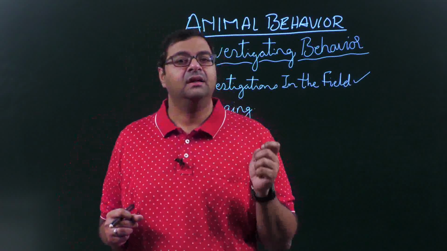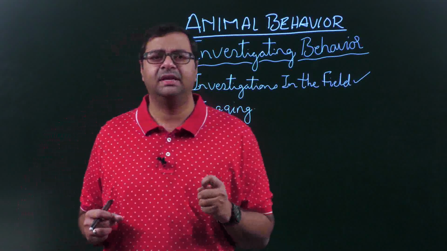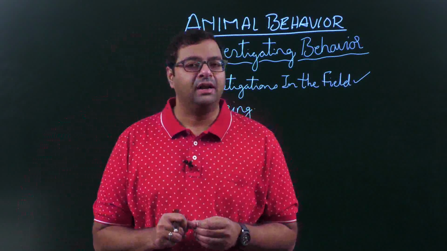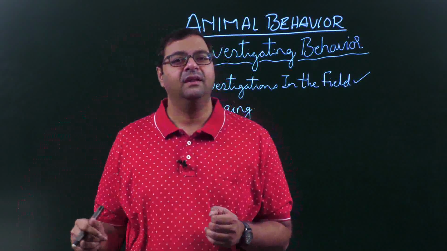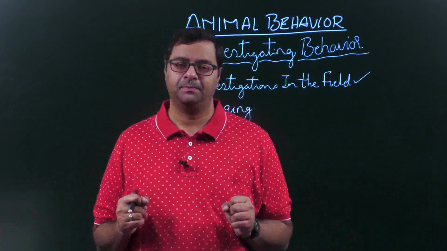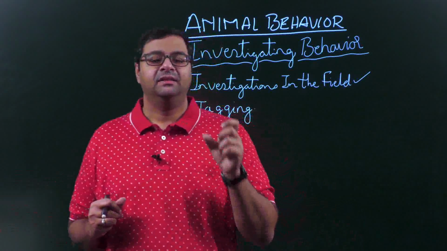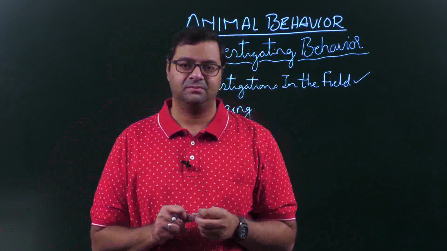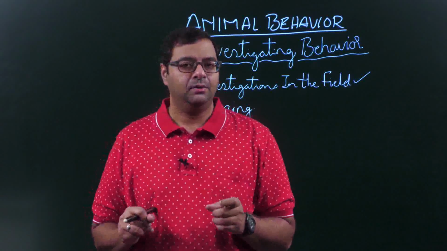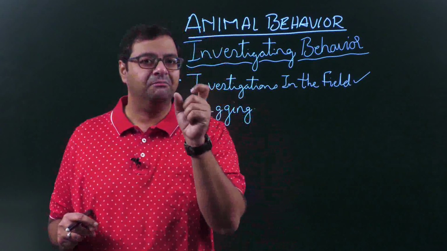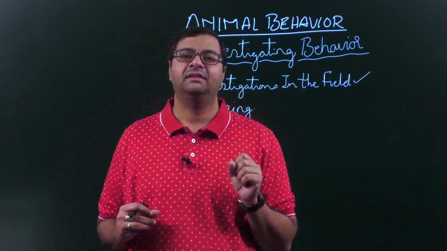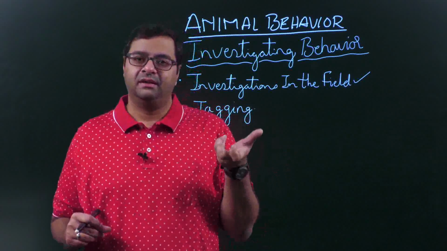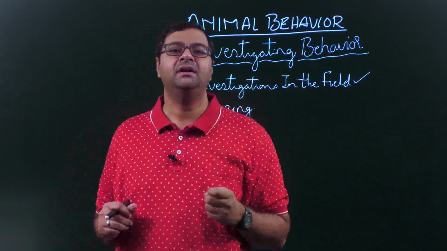Is that clear? Now let me take a simple example. All of you might be knowing about crocodiles. Crocodiles generally live in small groups, and in that there is an alpha male, which is a dominant animal. When the mating season comes, when it's time for the female to lay eggs, the first chance the female gives is to the dominant male.